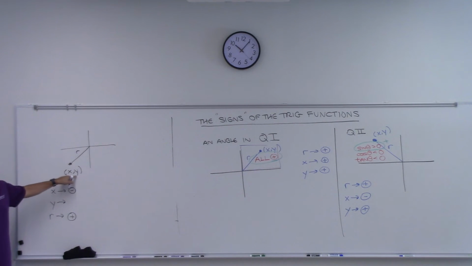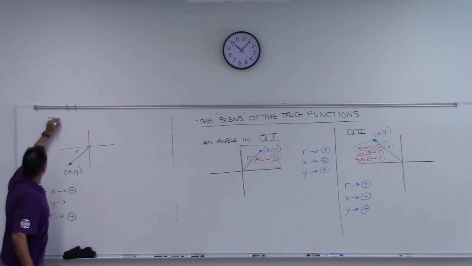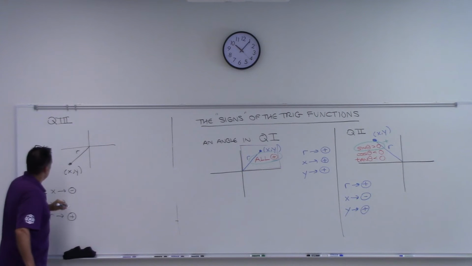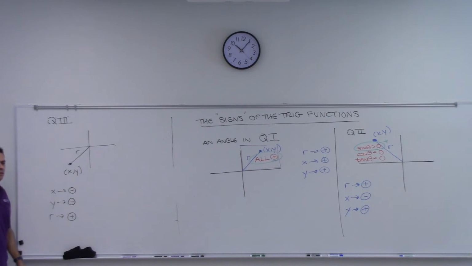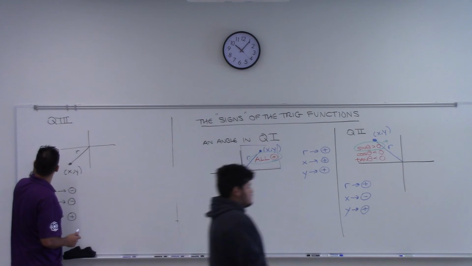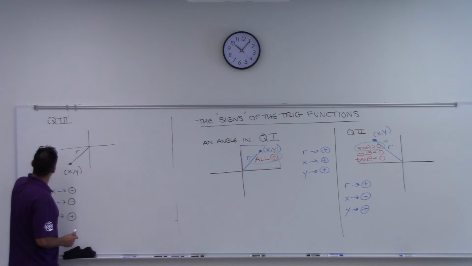What about y? Negative as well. So you have to go to the left and down. This is in quadrant 3. So they're negative. Then is sine positive or negative? Sine is negative because you're going to do y divided by r. So sine in this quadrant is negative.